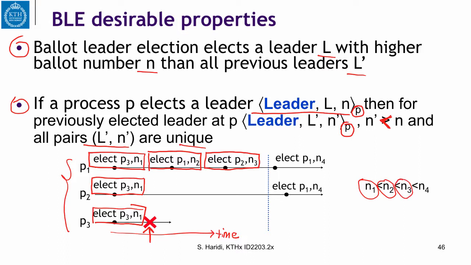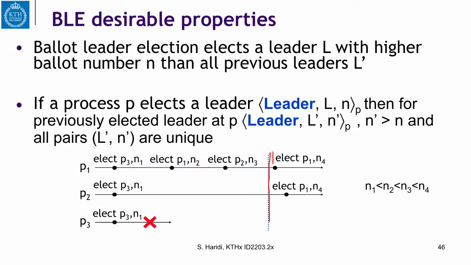P2 still thinks that P3 is the leader, but at this point we come to an agreement, whereby P1 elects itself with ballot number N4, and P2 also elects P1 with ballot number N4. So here we have an agreement, and N4 is the largest number. It's larger than N3, N2, and N1.